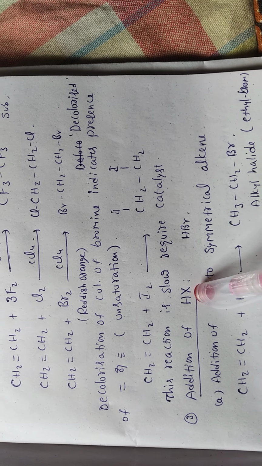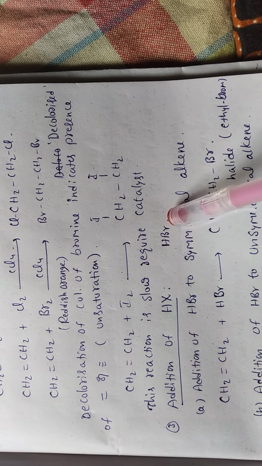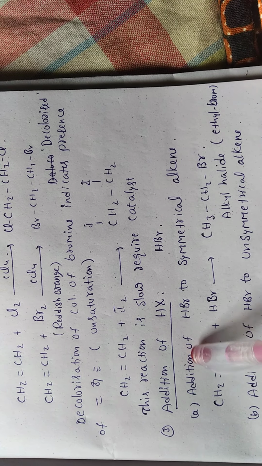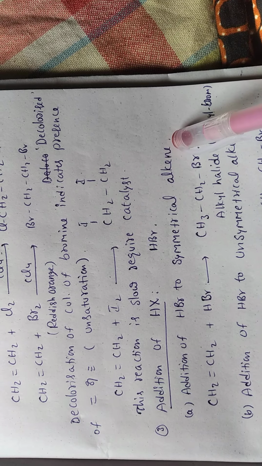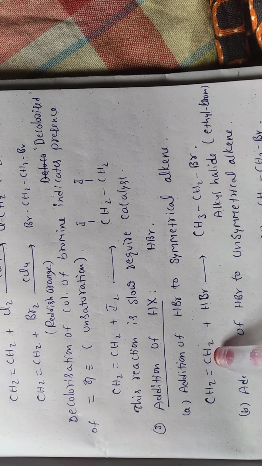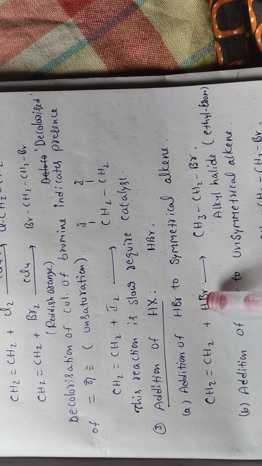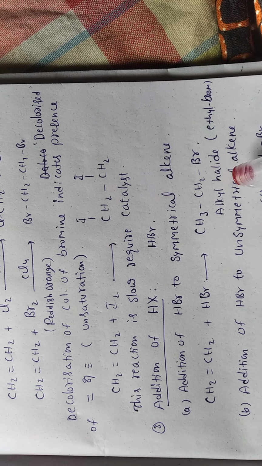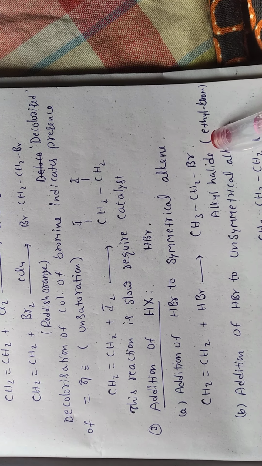Next, addition of hydrogen halide, for example HBr. Addition of HBr to a symmetrical alkene. A symmetrical alkene means the double bond has the same groups on both sides. So HBr is added, and ethene is converted to ethyl bromide. Alkyl halides are formed.